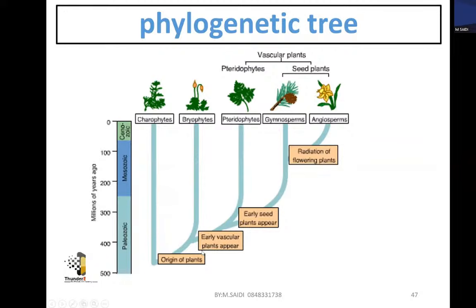When you look at this phylogenetic tree, it means that this box is only with all these plants. This box is only with these plants. This box is only with this plant. Before the box, it means that all of these don't have it. This box belongs to only this one. All of these don't have it. This box belongs to this one. All of these don't have it. So basically, that's what it is.